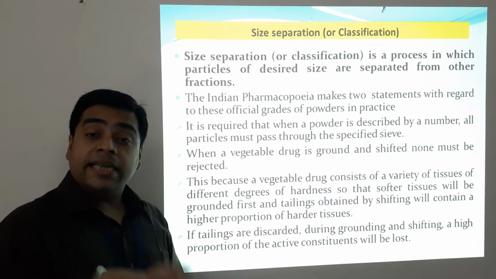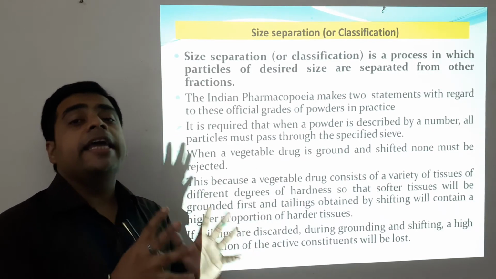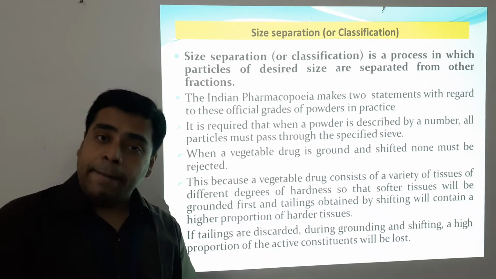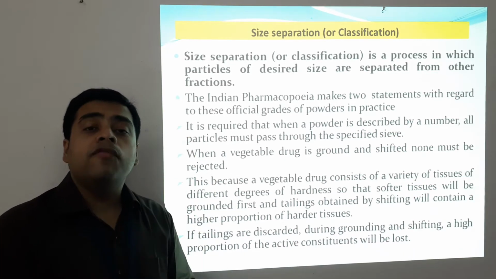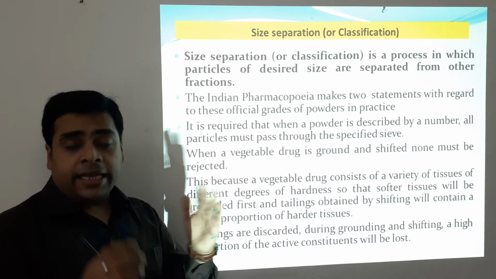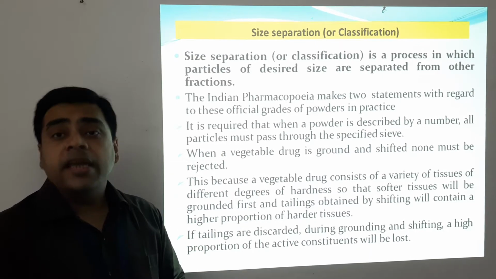If tailings are discarded, then a high proportion of active constituents might be left out. For that purpose, in the grinding and sifting of vegetable drugs, none must be rejected.